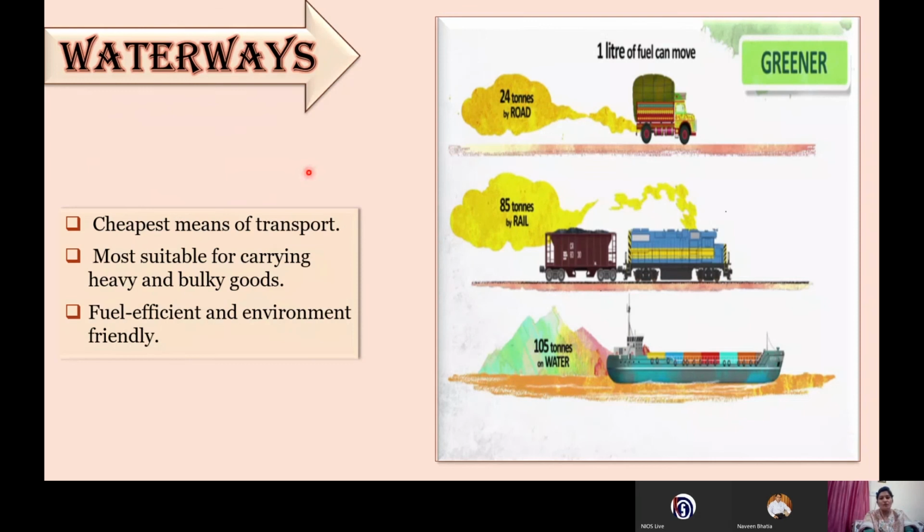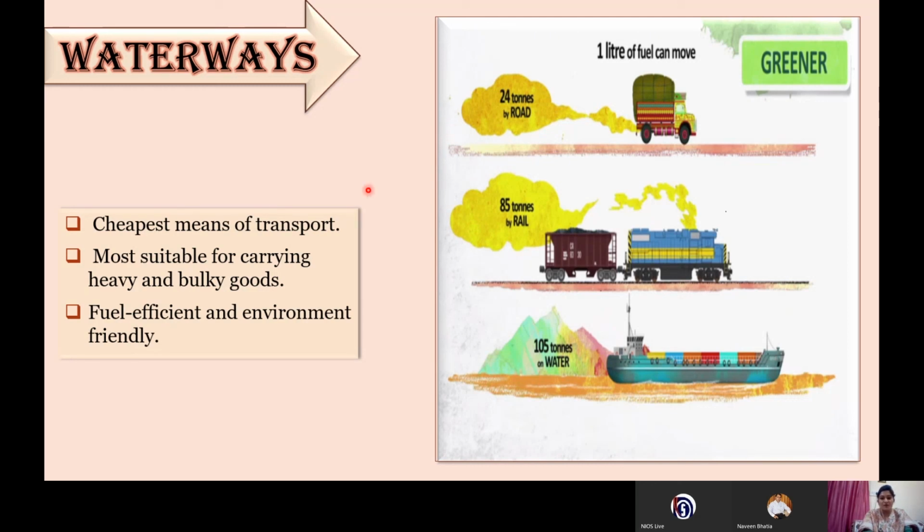Next, we have the waterways. If you see this picture, it explains everything. Waterways are nowadays gaining a lot of importance because they are very economical and environment friendly also. But there are some drawbacks of waterways: they are not available everywhere, and there have to be perennial rivers or a regular flow of water in large quantity if we need a waterway. So we have very few places where they can be developed, in the coastal areas and along the perennial rivers.